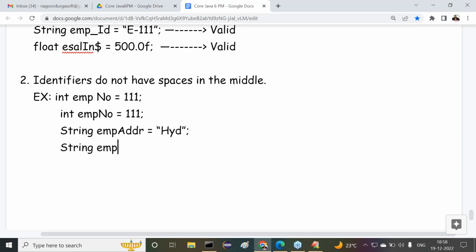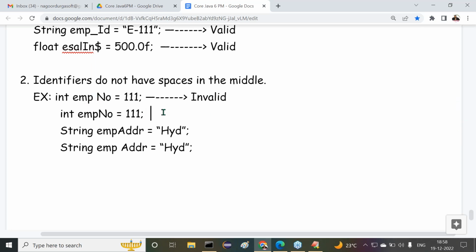Then string emp space addr is equal to Hyderabad. Tell me guys, is the first one valid or invalid? The first one is invalid. Why is it invalid, sir? Now tell me, after the emp, are there any spaces available or not?